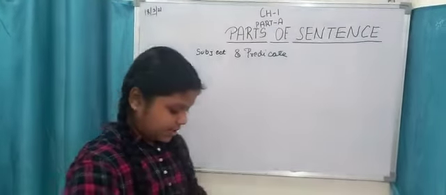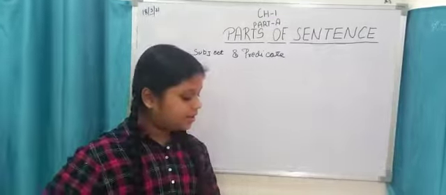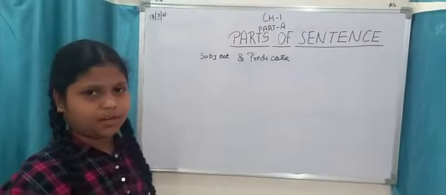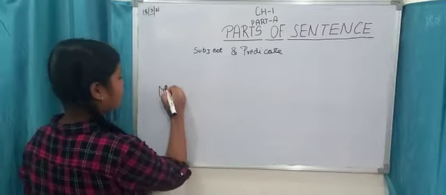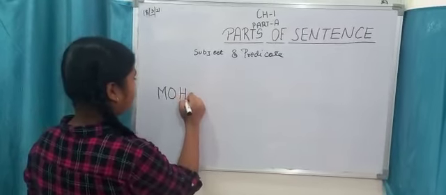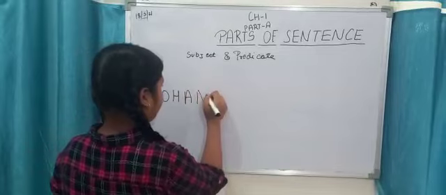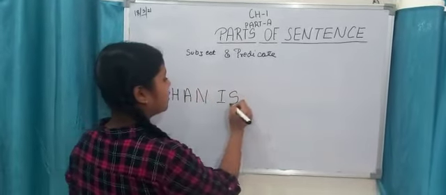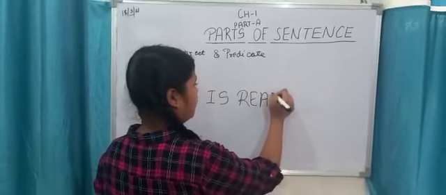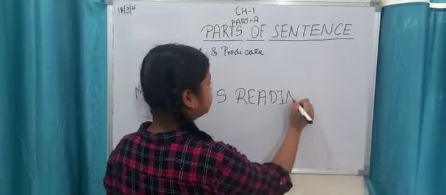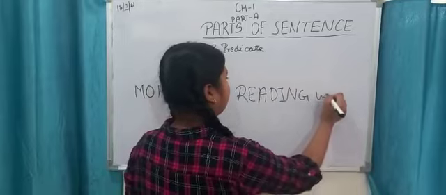Okay, so let's take a brief explanation of the chapter in two or three words. Mohan is reading well.